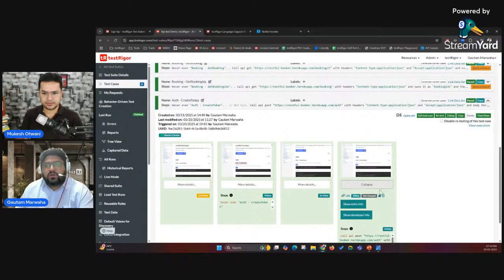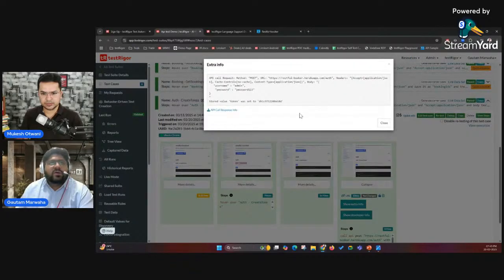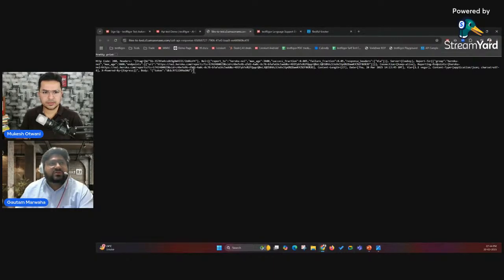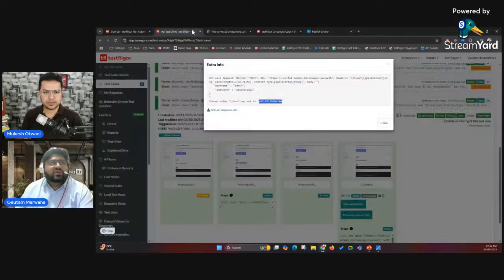At the end, when you click on more details, show extra info, you'll see the token that particular API call generated is this. It is stored in the token variable. This is where you can see the whole response of that API call. This is the actual response of that API call, right? You can see the token is this, and then we have extracted this token using the JSON path and stored it in a token variable.